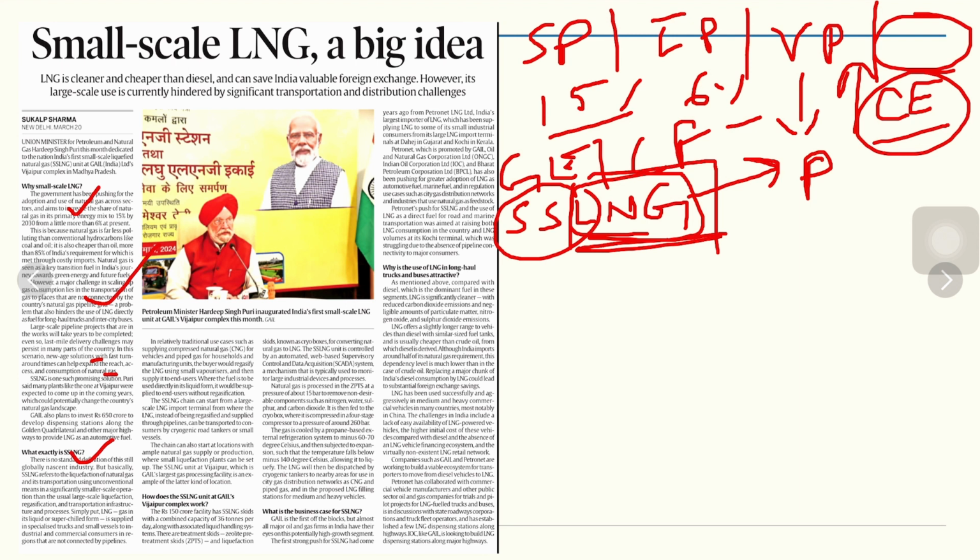small scale LNG refers to the liquefaction of natural gas and its transportation using unconventional means, in a significantly smaller scale of operation than the usual large scale liquefaction, regasification and transportation infrastructure and processes. LNG, that is gas in its liquid or super chilled form, is supplied in specialized trucks and small vessels to industrial and commercial consumers in regions that are not connected by pipelines. In relatively traditional use cases, such as supplying commercial natural gas for vehicles and piped gas for households and manufacturing units, the buyer would regasify the LNG using small vaporizers.